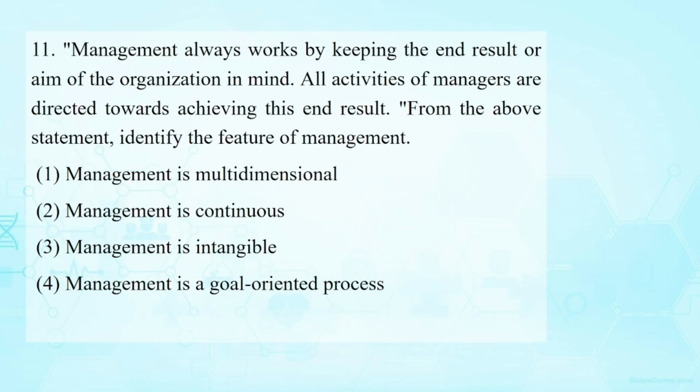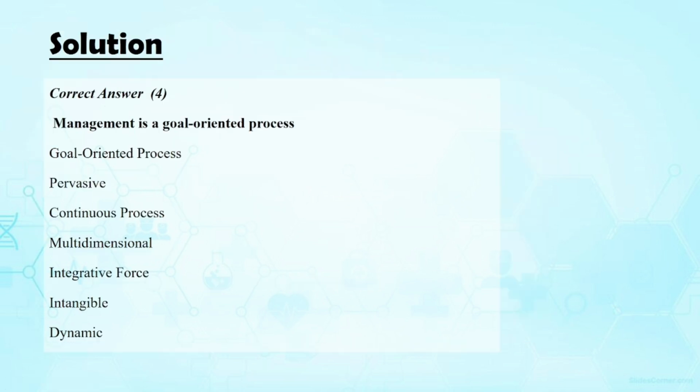11th question: management always works by keeping the end result or aim of the organization in mind. All activities of managers are directed towards achieving the end result. From the above statement, identify the feature of management. It is very clear, management is a goal-oriented process. Please remember other points also, very short, their importance is listed here, please read it.